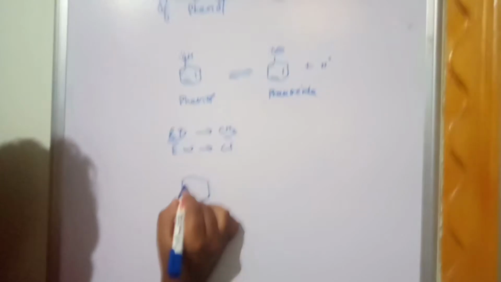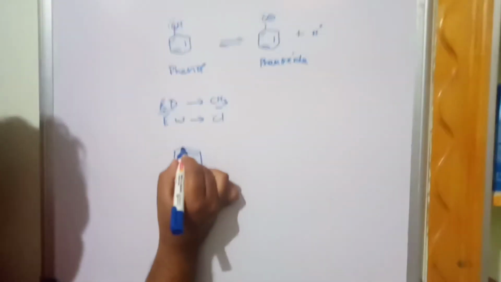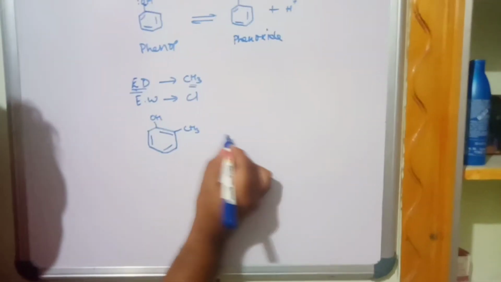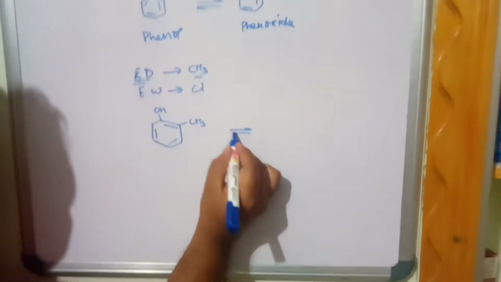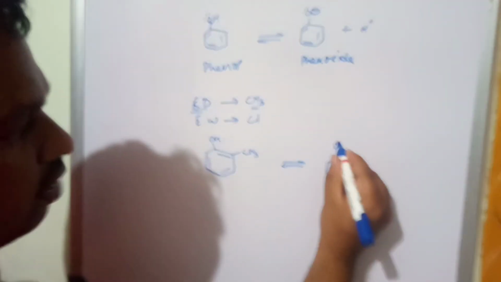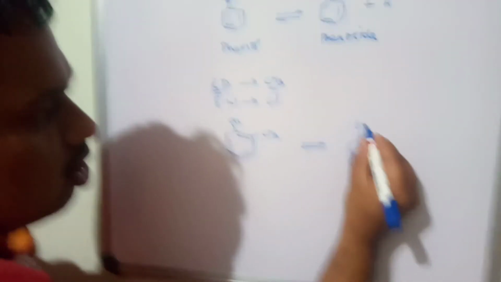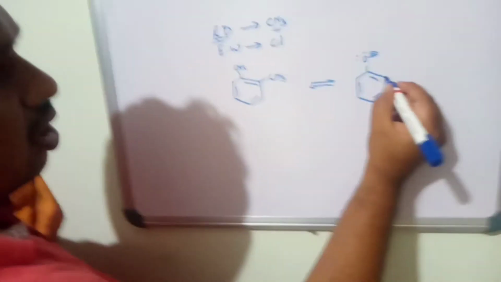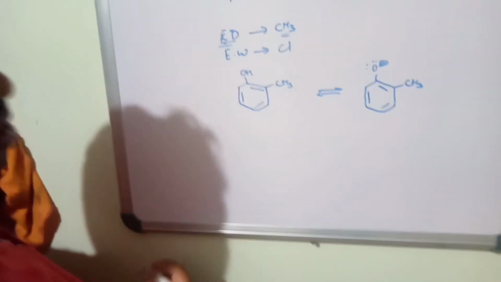I keep some electron donating group at the ortho position. Now what happens to the acidity of phenols? That is our question. If you take two lone pairs of electrons, and hydrogen leaves a pair of electrons when it is leaving, this is the structure.